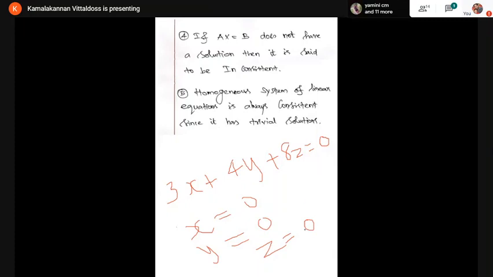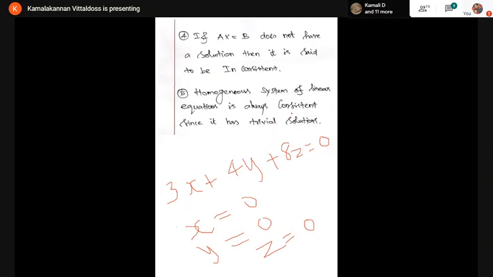What is the meaning of solution? Solution means it satisfies the given equation. So when you substitute here, 3 into 0, 4 into 0, 8 into 0 is always 0. Therefore, x equals 0, y equals 0, z equals 0 is always a solution of the homogeneous system. That's why we can say the homogeneous system is always consistent.